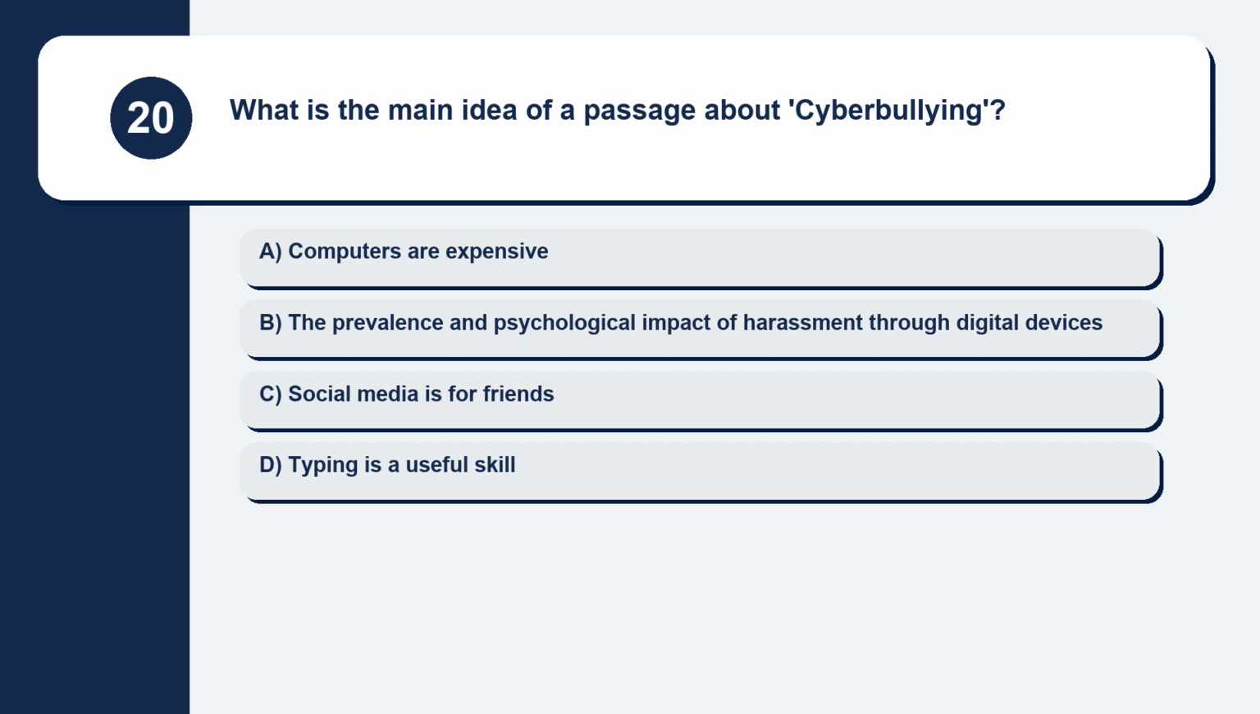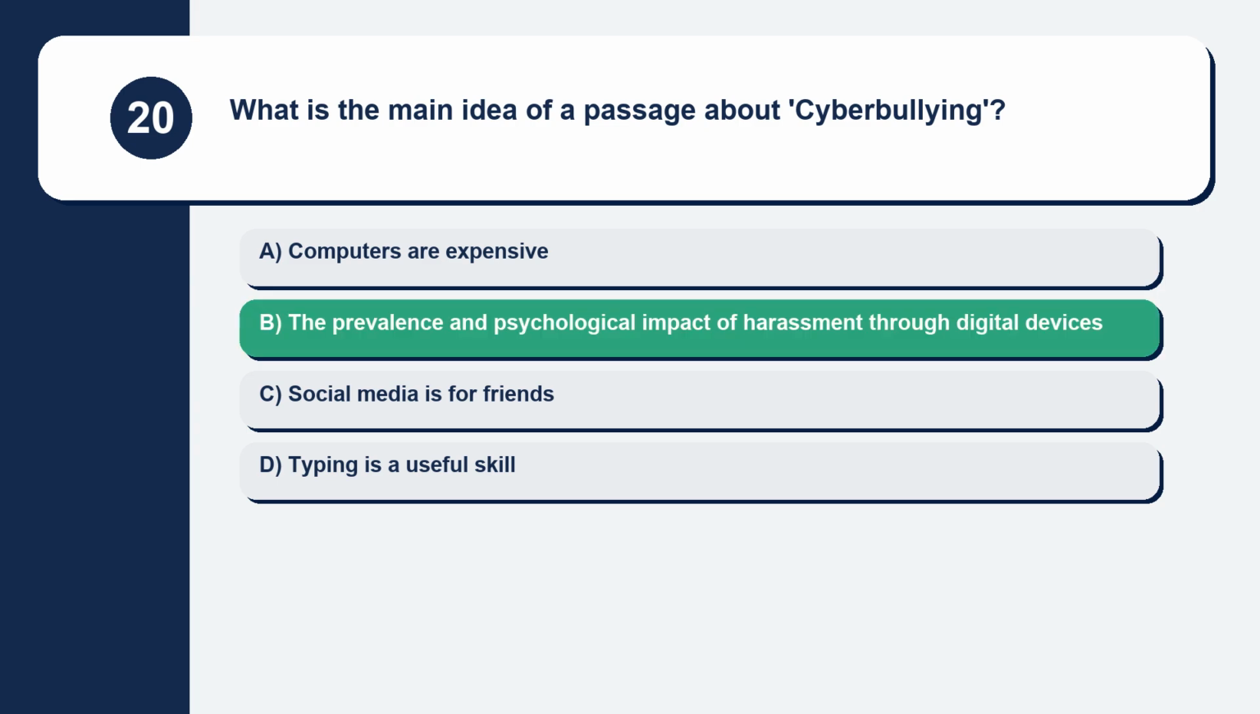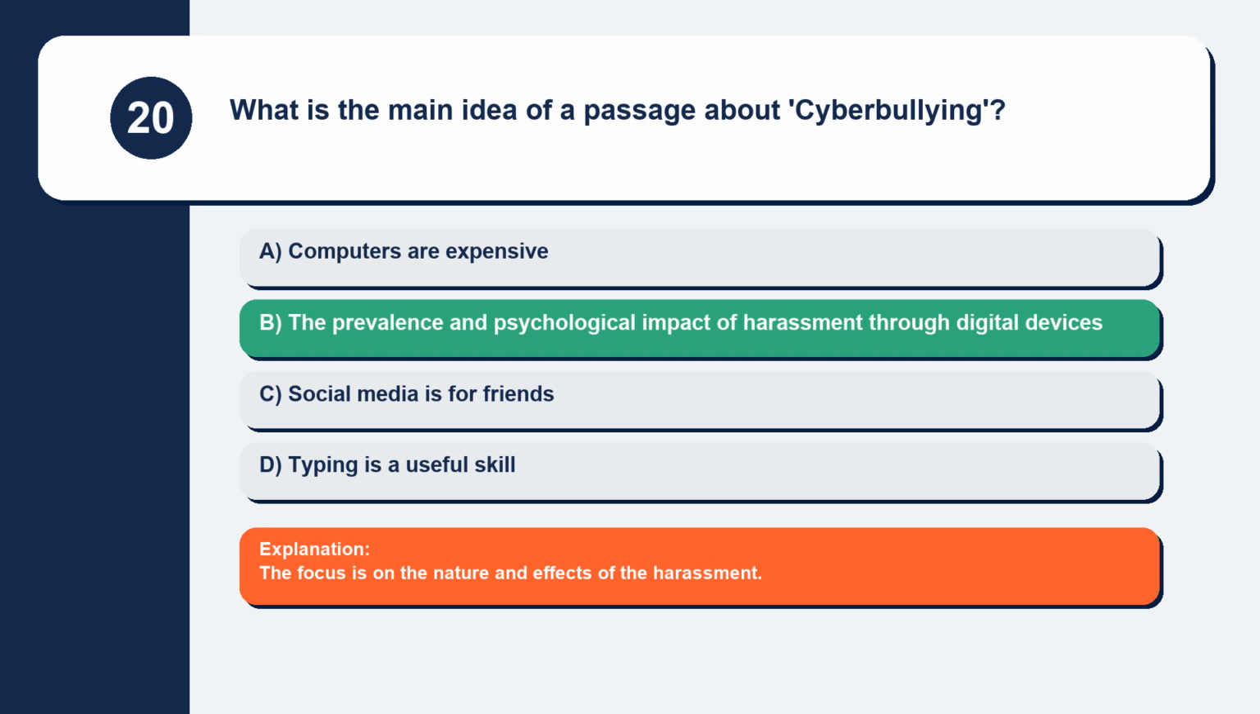Question 20. What is the main idea of a passage about cyberbullying? Computers are expensive. The prevalence and psychological impact of harassment through digital devices. Social media is for friends. Typing is a useful skill. The focus is on the nature and effects of the harassment.